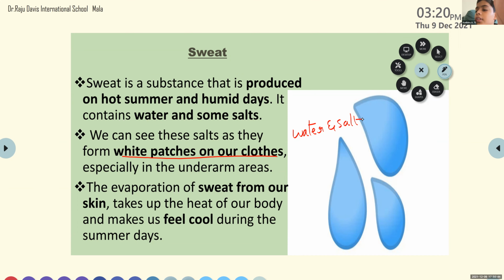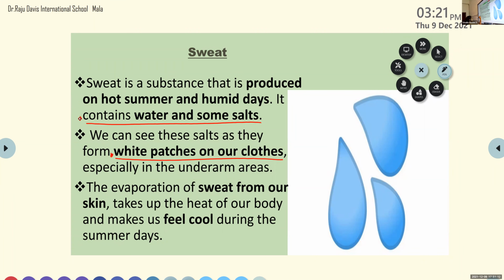Ma'am, do we have to write all of these? Yes, please note down the major points from the slide. Sweat contains water and some salts. It forms white patches on our clothes. You only need to write the major points.